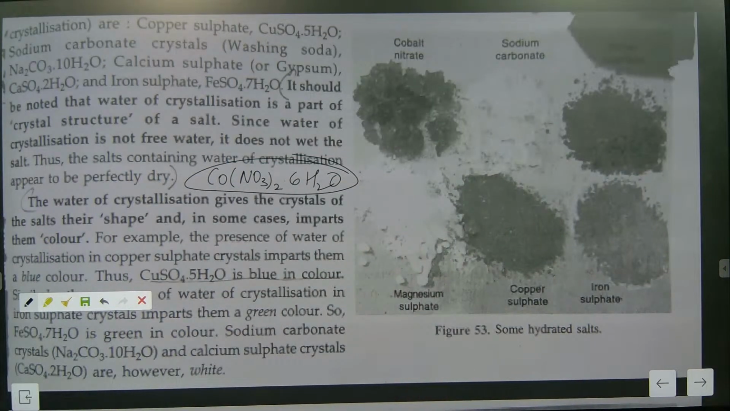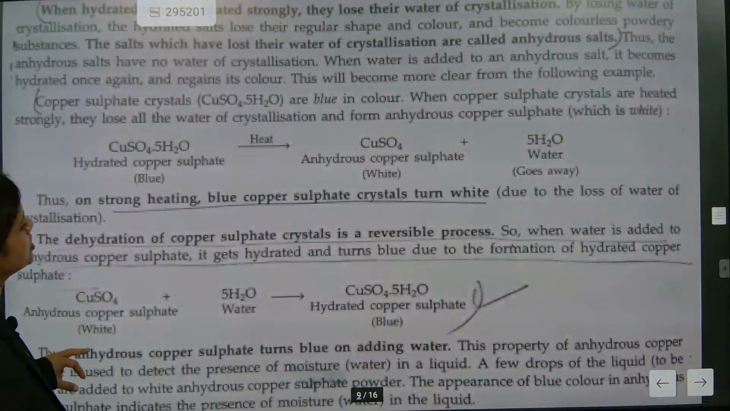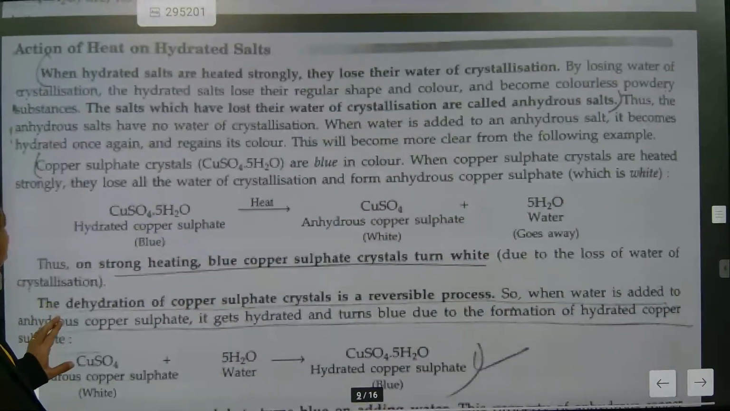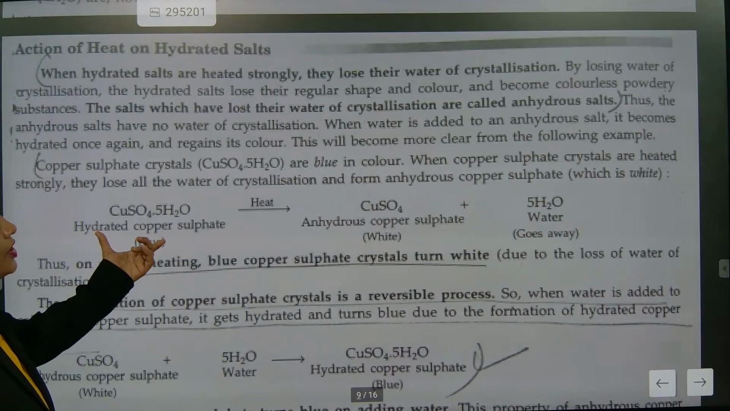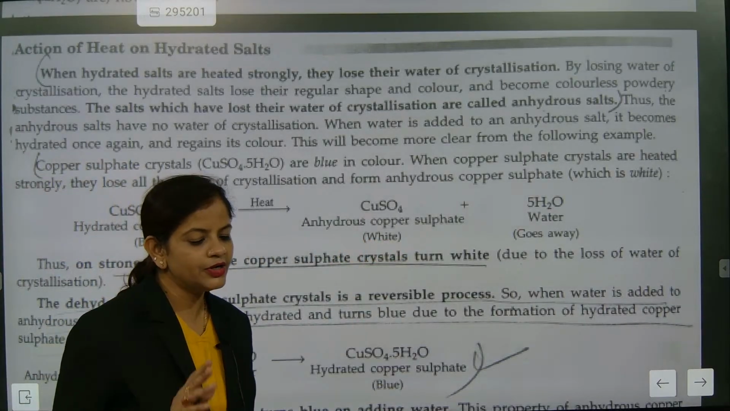Understood? So water of crystallization understood now? Shall we proceed after this? We understood the action of heat: the moment you heat it, the water will separate. Now what will be the color? White color. I told you already.